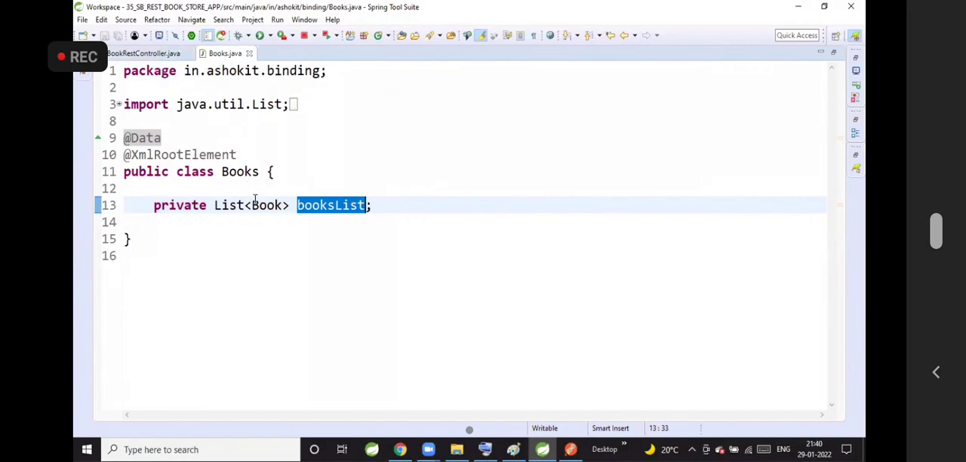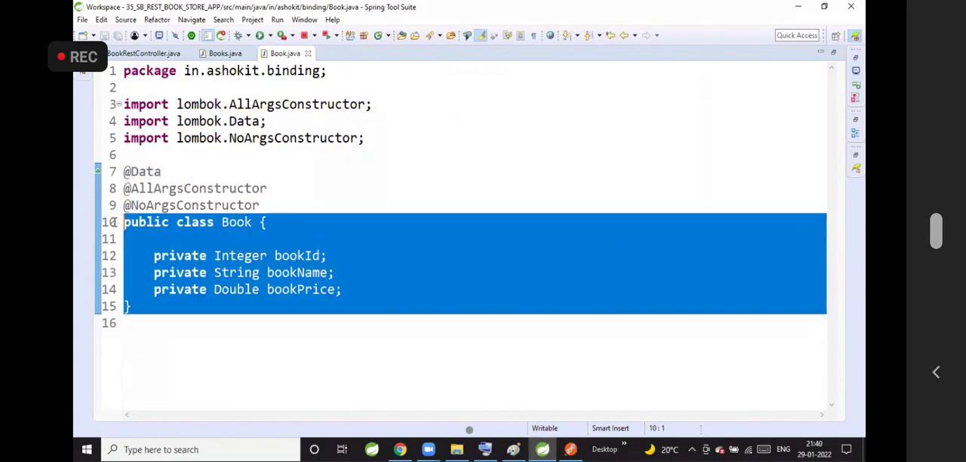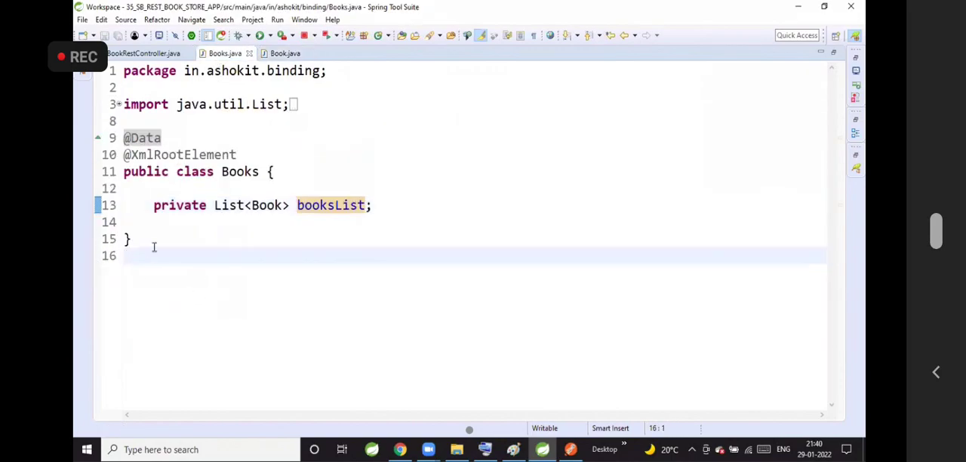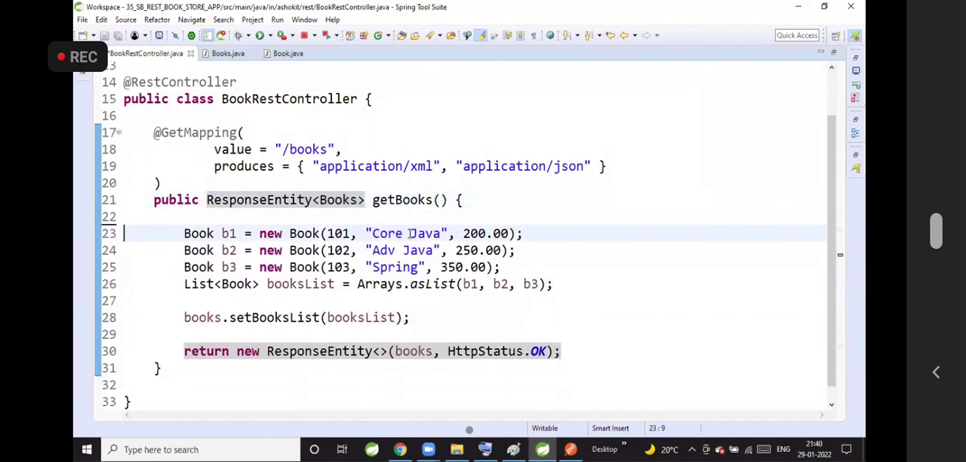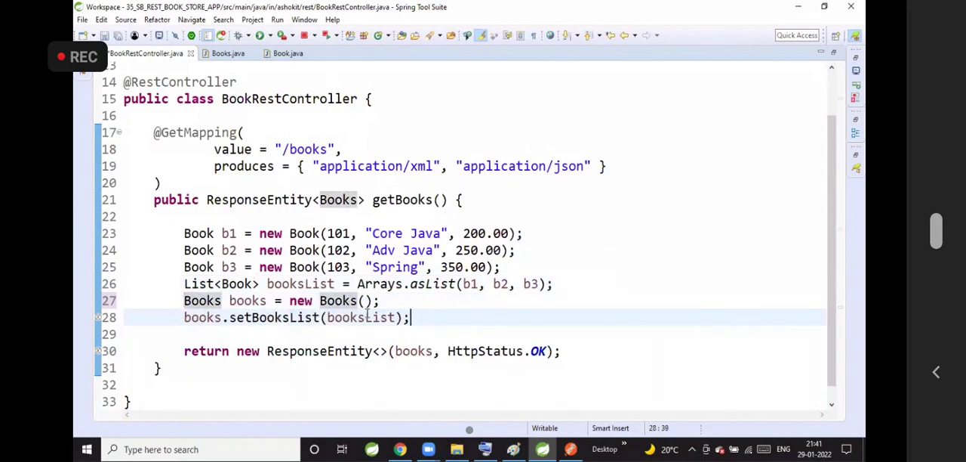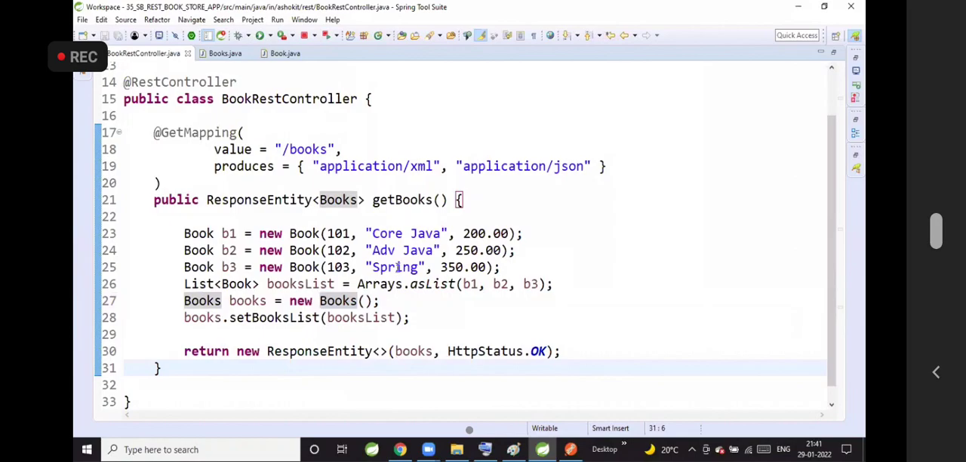Now do you understand why I have taken one book class? Book class is just for representing one book record. Books class is going to represent a list of book records. Now my method is responsible to return list of book records. That's why I have taken books as a return type. I'm creating the data for book objects, storing them in the collection, setting the collection to books dot set book list, then returning that as a response. Now it is working fine.